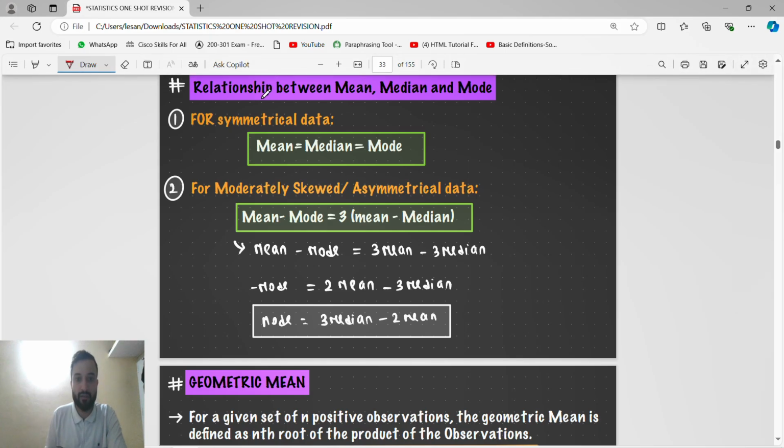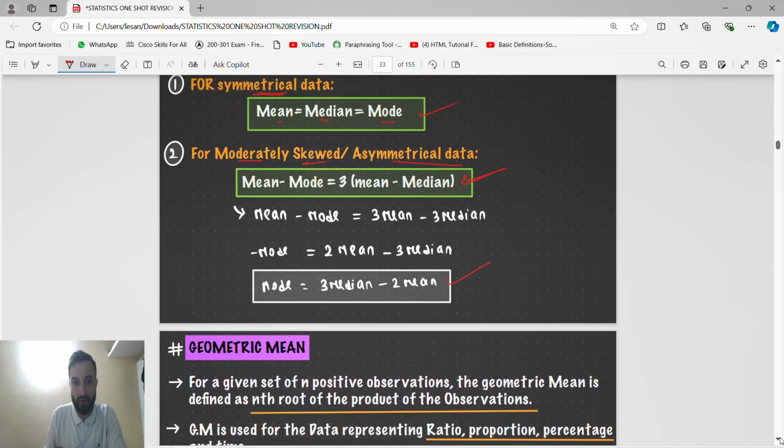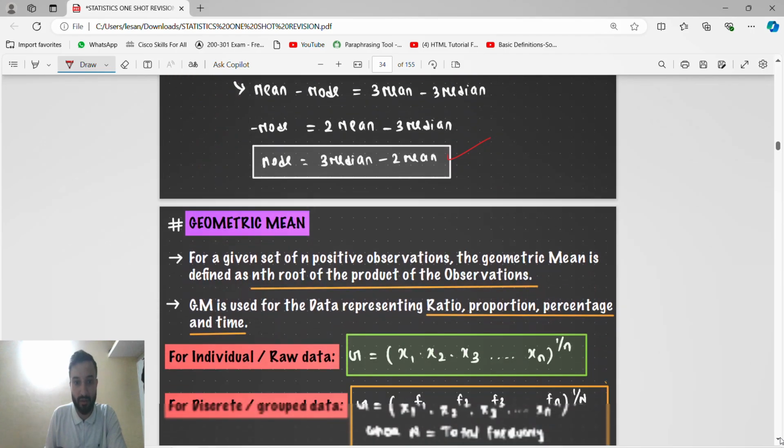Okay, this is important, guys, the relationship between mean, median and mode. For symmetrical data, mean is equal to median is equal to mode, because it is similar. For moderately skewed or asymmetrical data, we know mean minus mode is equal to 3 times (mean minus median). Remember this formula, because once you simplify this, you will get mode is equal to 3 median minus 2 mean. Very important. They will ask in the examination.